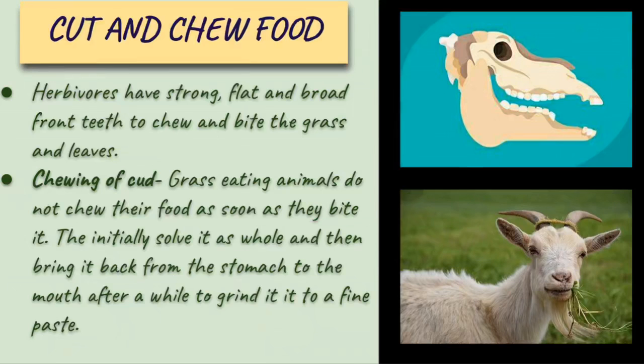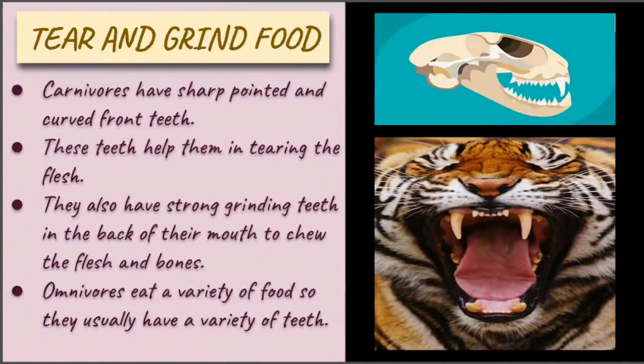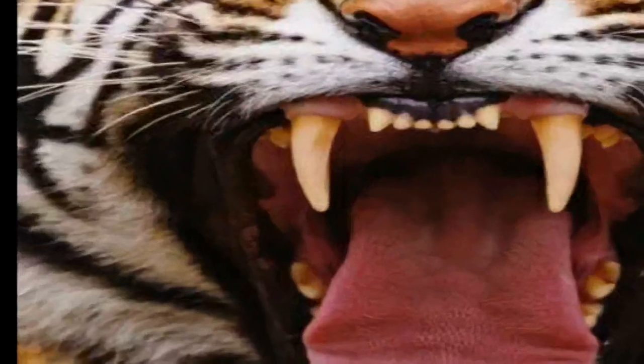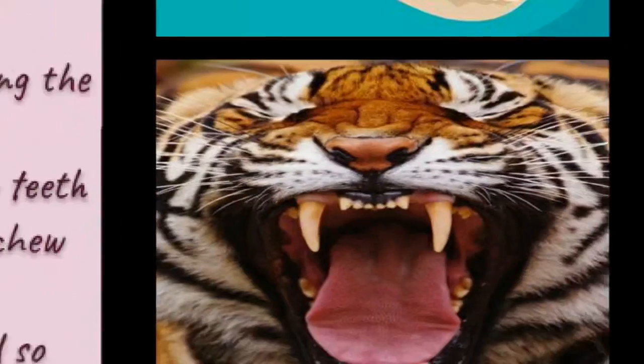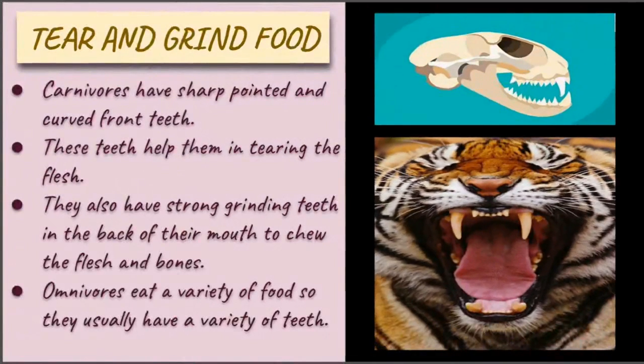Okay, so now our next term arises. We have carnivorous animals. You can see clearly in this picture that we have a tiger here. You can see how sharp and pointed its teeth are. These carnivorous animals basically have sharp, pointed and curved front teeth. You can see clearly here.